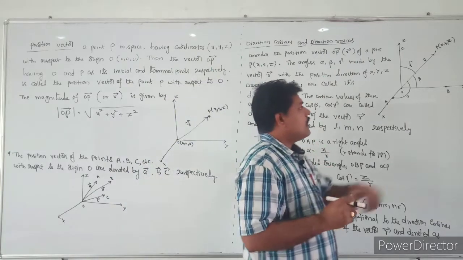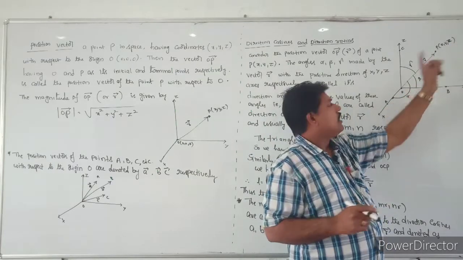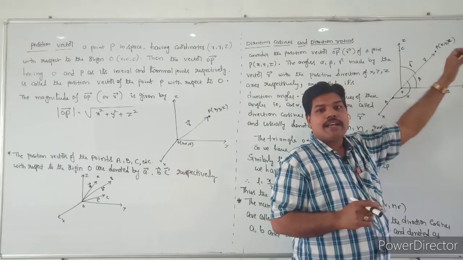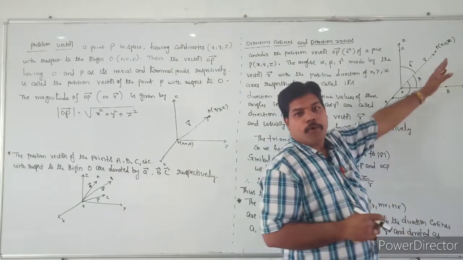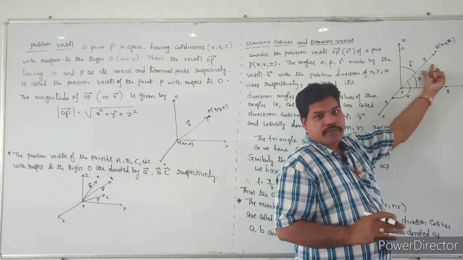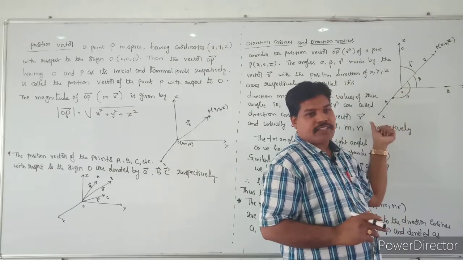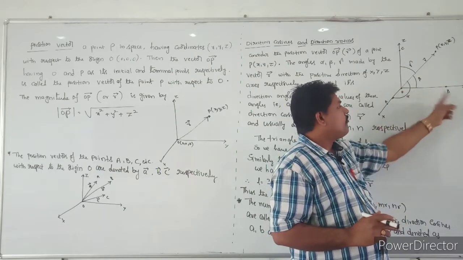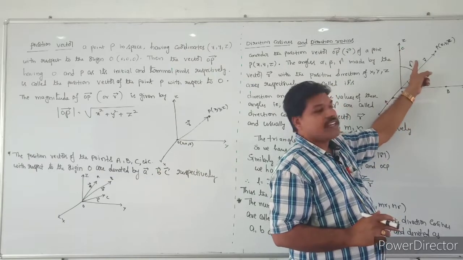See here students, I am taking that P(x, y, z) is a point in the space, then automatically OP bar is the position vector of the point P. So this vector, this line, makes an angle alpha with the x-axis, beta with the y-axis, and gamma with the z-axis.